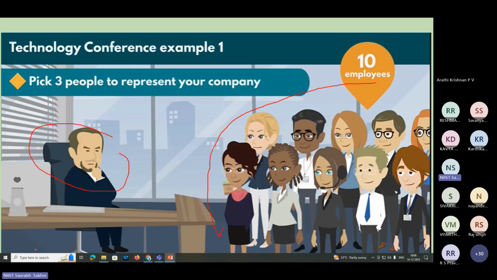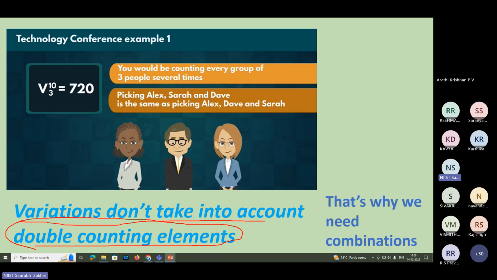Let's say here, out of these 3 people, there are 3 members, Alex, Sarah, and Dave. Whether I write Alex, Sarah, and Dave, or I write Alex, Dave, and Sarah, all 3 people are the same only, right? So when they are representing, I cannot say that the Alex, Sarah, and Dave combination is different from Alex, Dave, and Sarah. That is what a combination means.